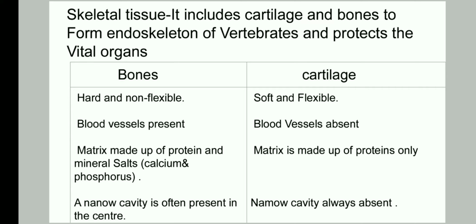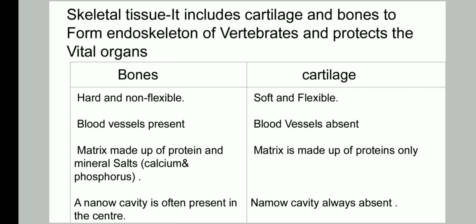Bones contain blood vessels, but cartilage does not have any blood vessels. In bones, matrix is made up of protein and mineral salts. Mineral salts are mainly calcium and phosphorus. And in cartilage, matrix is made up of proteins only.